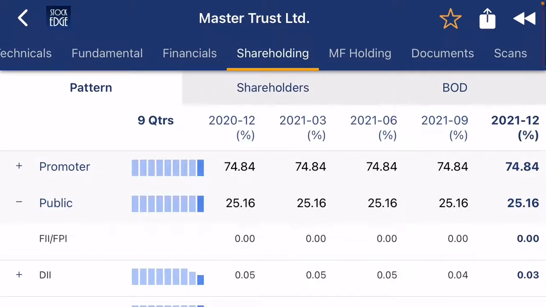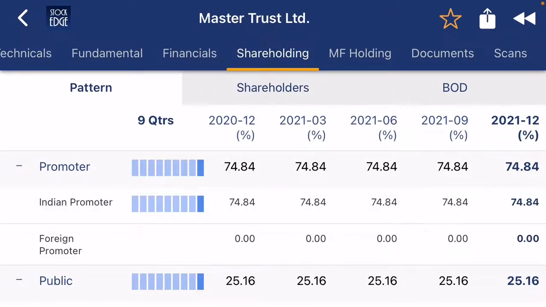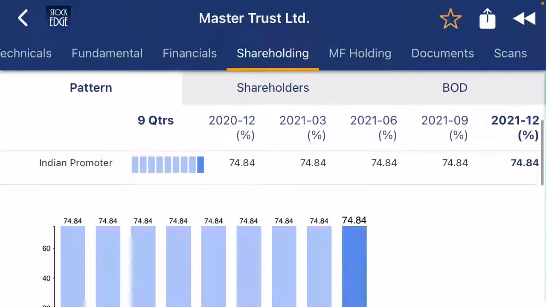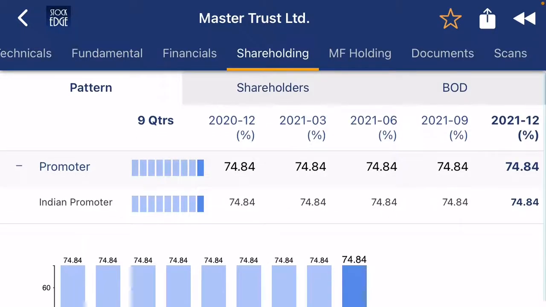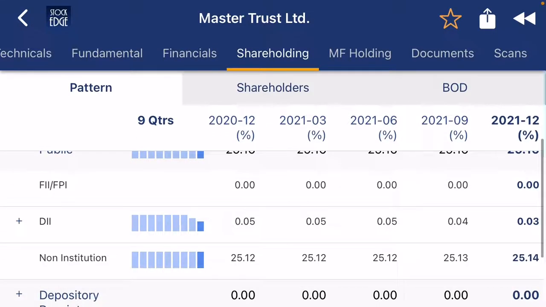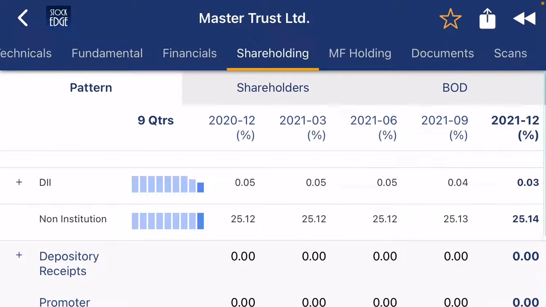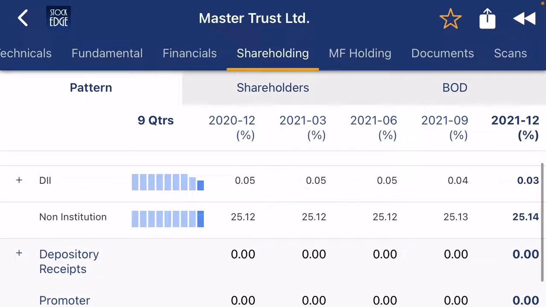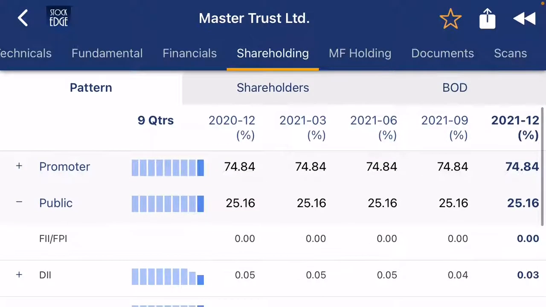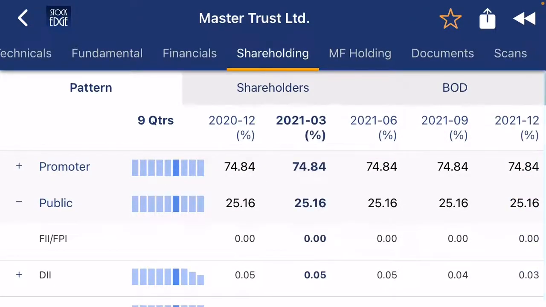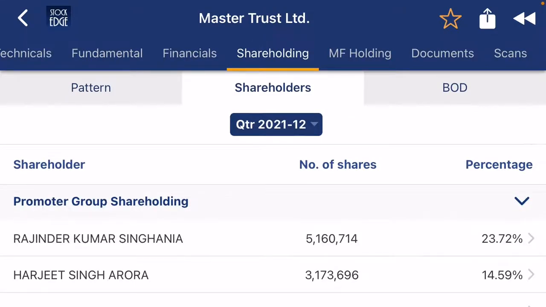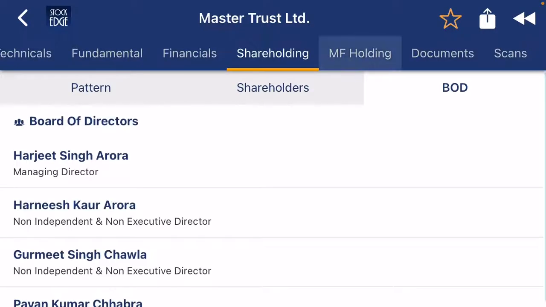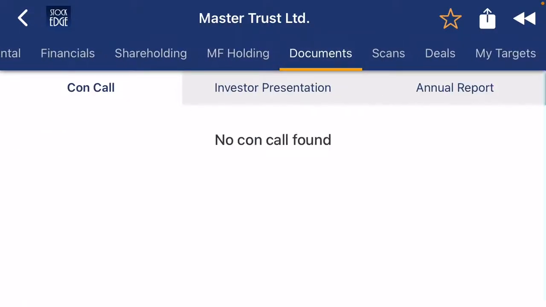One of the positive things you see is that the promoter holding is intact in this company. Promoter holding is 74.8%. Excellent holding by the promoter, who never decreased their position. DII decreased, but who is increasing their position? After DII decreased, the non-institution public is increasing their position in this company. If you check the shareholding pattern, it is very, very good. The promoters are holding the company intact, a very good belief by the promoter in this company and business.